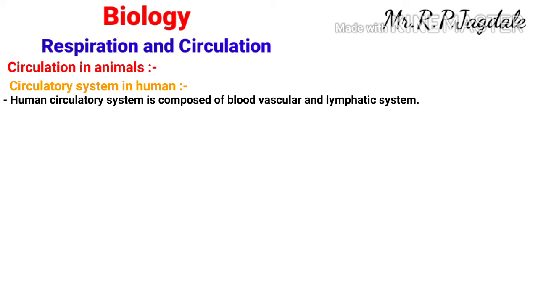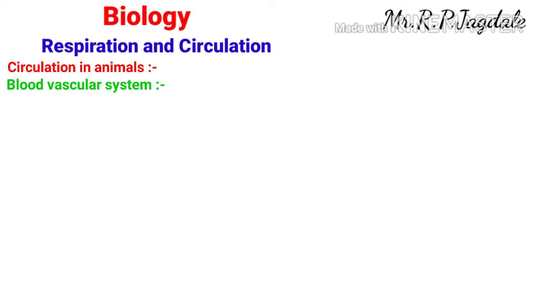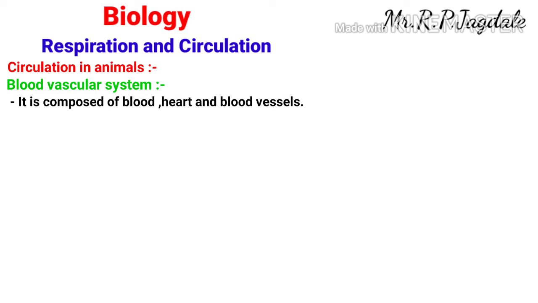These two systems are included under the circulatory system of human beings. First we will see the blood vascular system. It is composed of blood, heart and blood vessels. We are going to see the three of them separately.